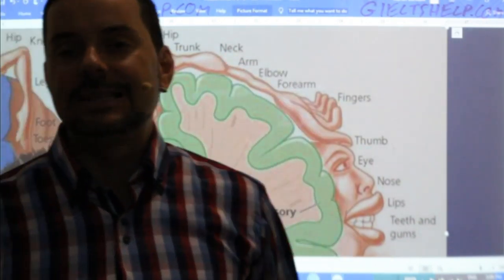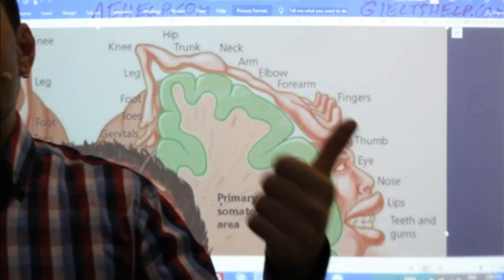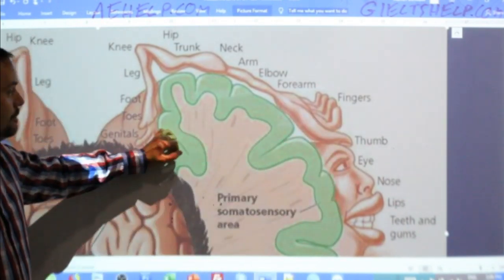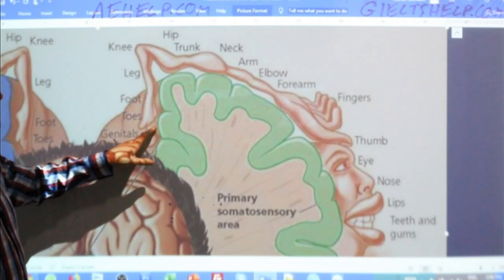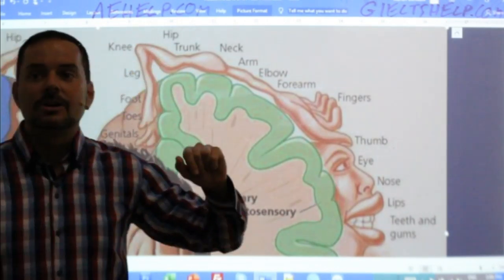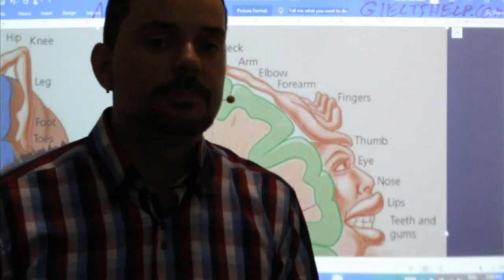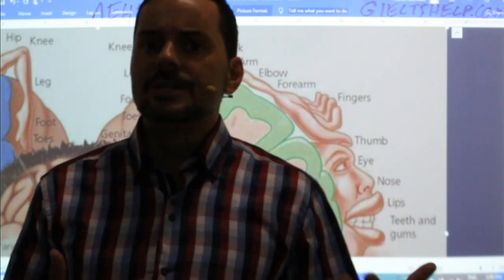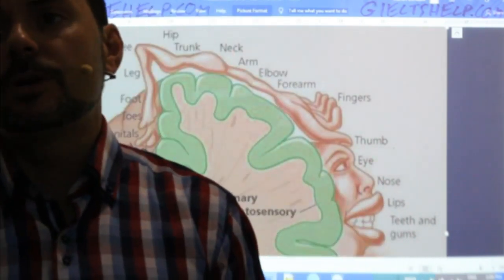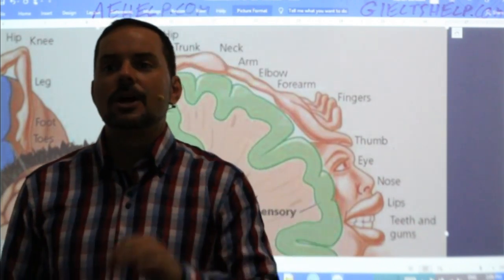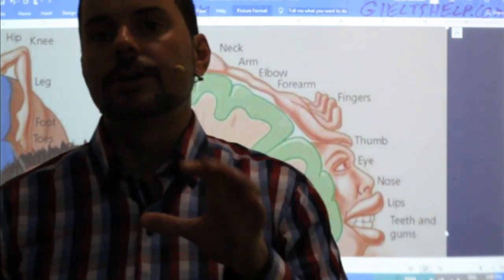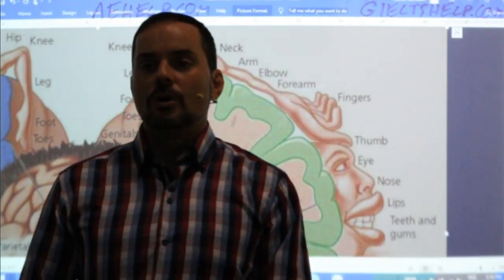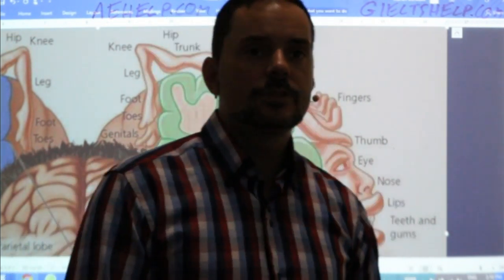So, of course, my leg is much larger than my thumb, yet on my brain, the control area for my thumb is about the same size as the control area for my entire leg. Now, you just have to put that into simple words, okay? So when you realize that, you're like, oh, wait a second. These areas look very different on the brain. Just put it into simple words, okay? Alvina, not organs, okay? Organs means like heart or lungs or liver. We have a different control mechanism for that, okay? So put it into your own words.